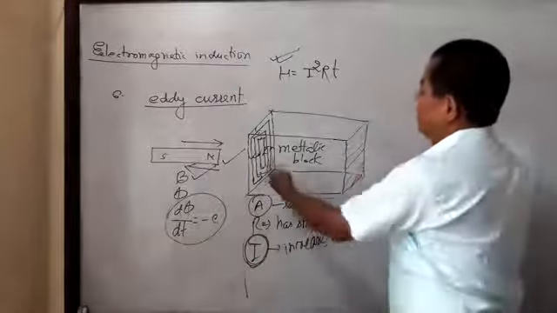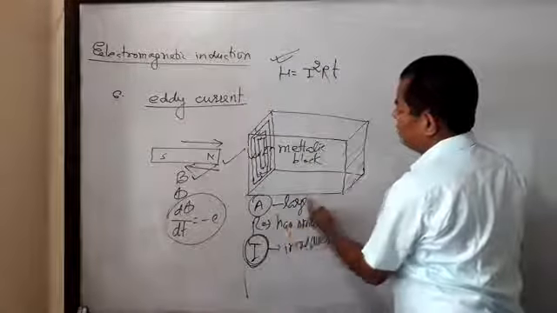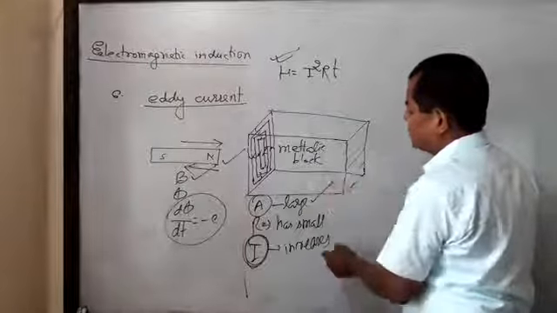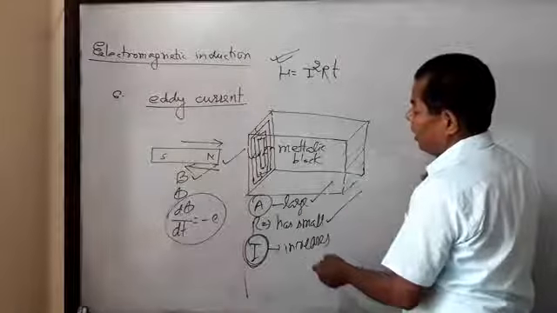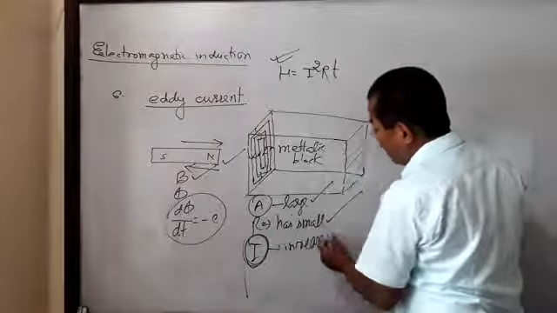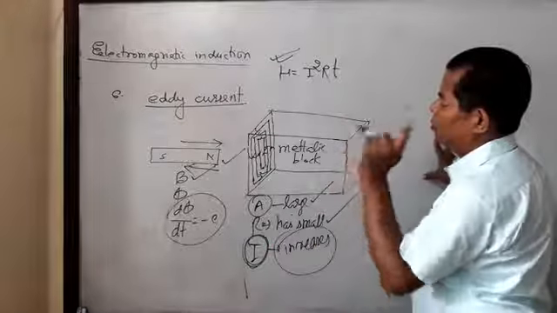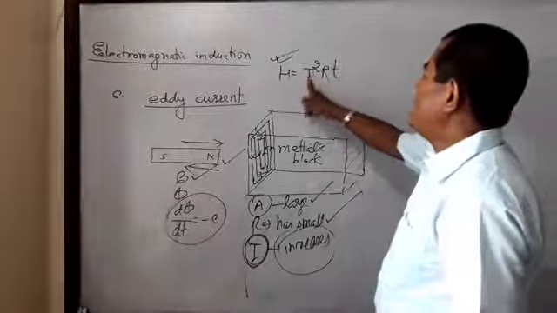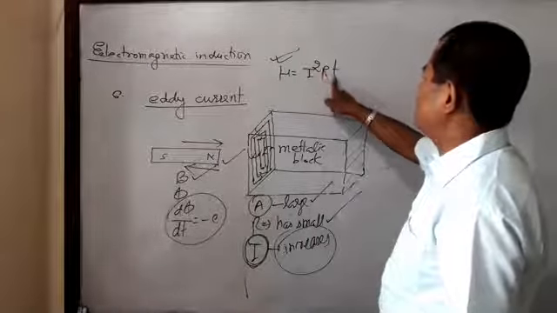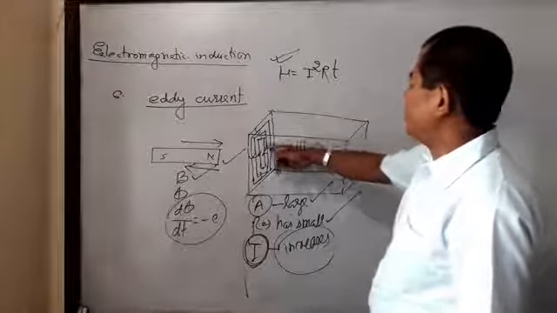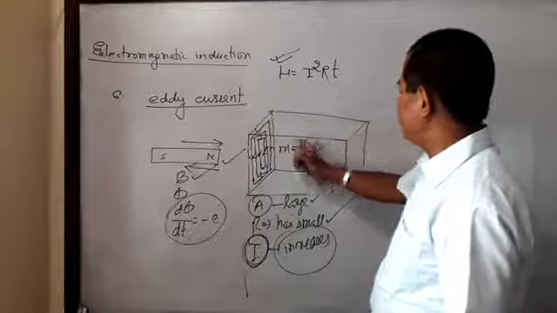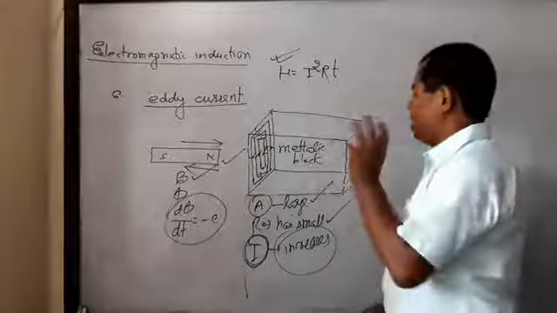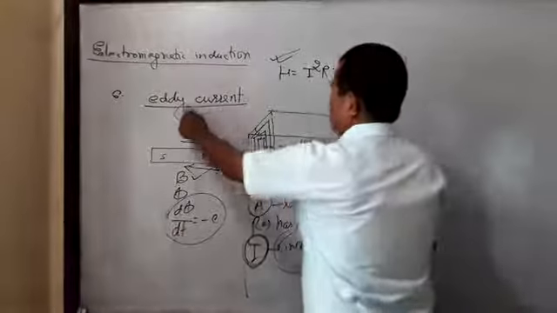The metal block has a large cross-sectional area. When area increases, resistance decreases. When R decreases, I increases. Then according to Joule's law, H equals I squared R T, so there is a large heating effect in the metallic block. That current is known as eddy current.